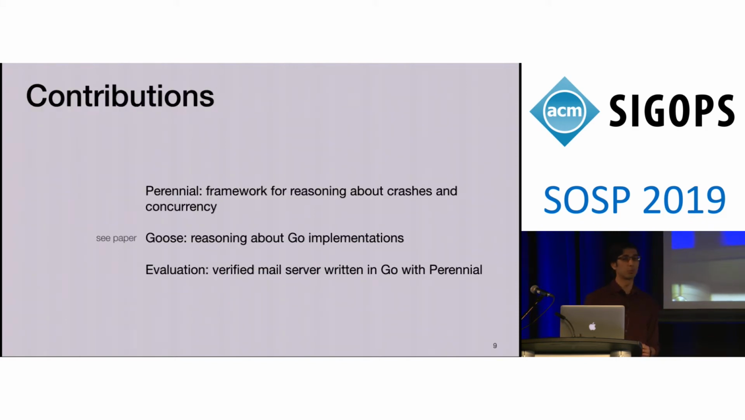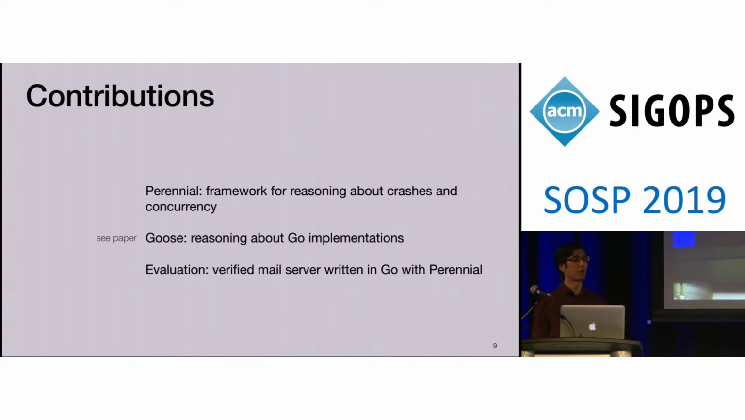So our contributions in this work are threefold. First, we introduced Perennial, the first framework that supports reasoning about crash safety and concurrency simultaneously, and it implements those three techniques. Next, we implemented a system called Goose, which lets us reason about Go implementations using Perennial. And finally, we have an evaluation, which includes a verified mail server, which is written in Go and verified in Perennial. And this mail server has concurrency and crash safety.